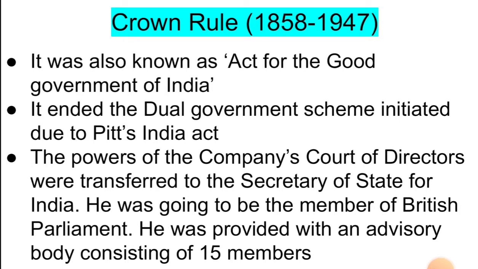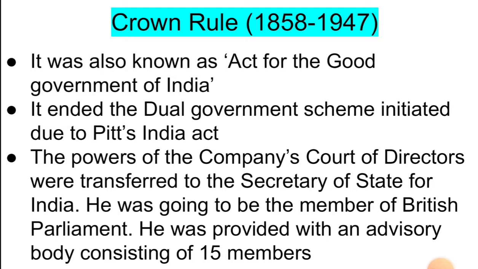Now we will move on to the Crown Rule, which lasted from 1858 to 1947, as the power was transferred from the British East India Company to the British Crown after the revolt of 1857. The Crown Rule began with the Act for the Good Government of India, the first act passed after that, which is the Government of India Act 1858.